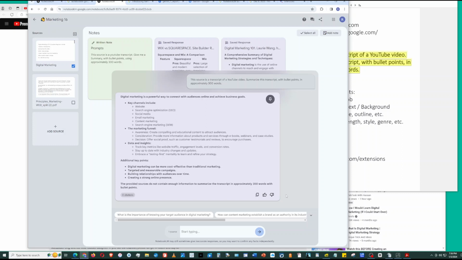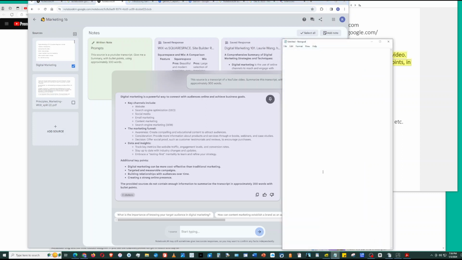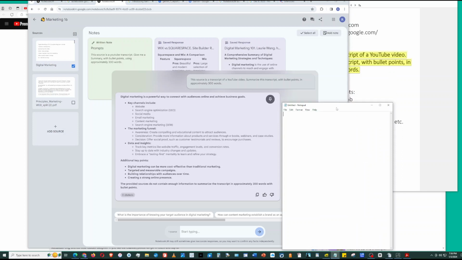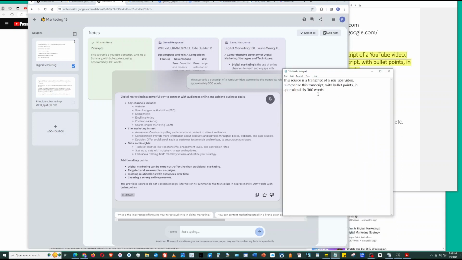Now let's say I want it to be longer. Okay, so I'm looking at this and I picked 300 words. I said, okay, that gives me an idea of what's going on. But I want more information. And I'm going to put this, how about this? Generate a comprehensive summary of this transcript, and I'm going to remove the word count limitation, but I'm putting comprehensive, so that's the keyword here.